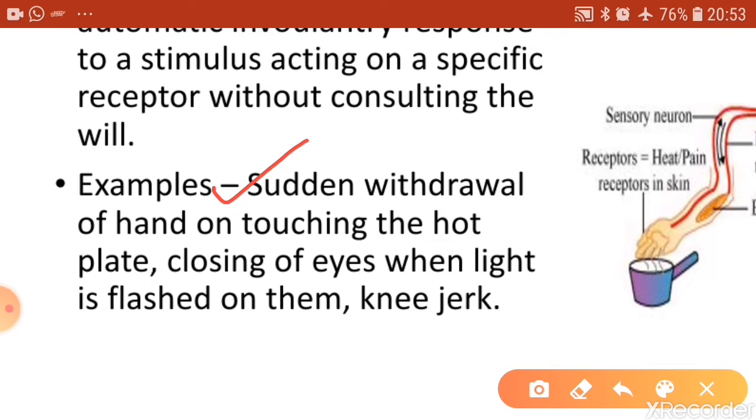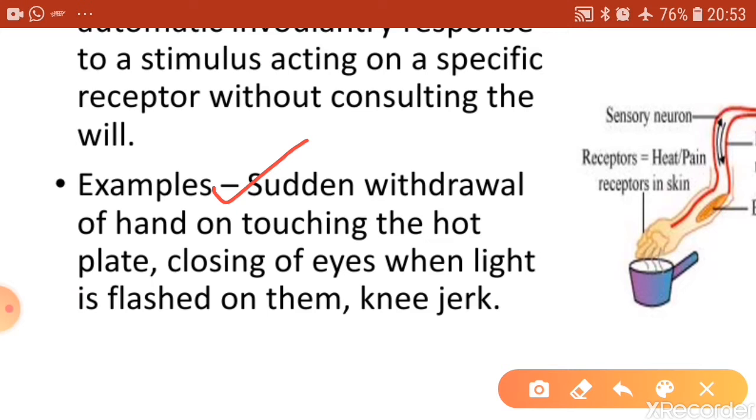You open the lid, and if the lid is hot, you don't think, you just drop it suddenly. Or suppose you are ironing clothes, and your hand touches the hot plate of the iron, then you don't think over there, rather you suddenly remove your hand.